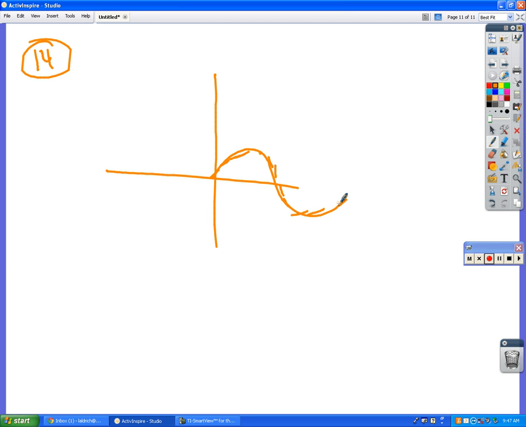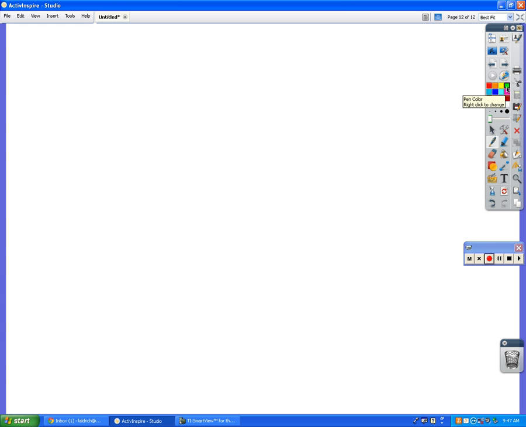Okay, I need to learn what things look like for the older people. The sine and cosine graphs, yes, you should know what those look like. Sine of 3 is 0, cosine 0.